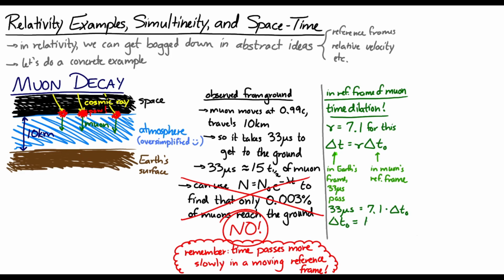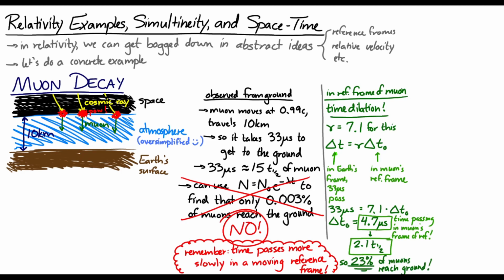If we do the math, we find that in the muon's frame of reference, as it passes through the atmosphere, only 4.7 microseconds pass. If the muon experiences about 4.7 microseconds, that's only about 2.1 half-lives. So that means 23% of the muons will reach the ground. That's a much bigger percentage than we thought if we didn't take into account relativistic effects.